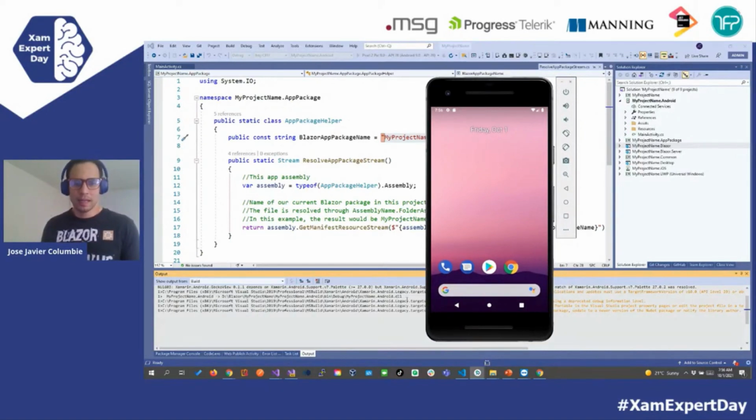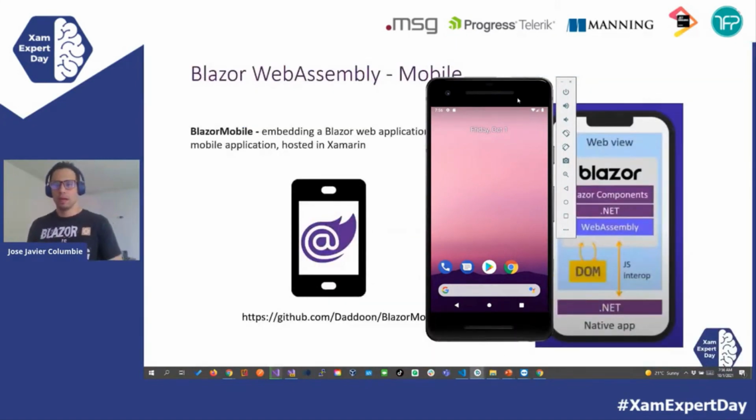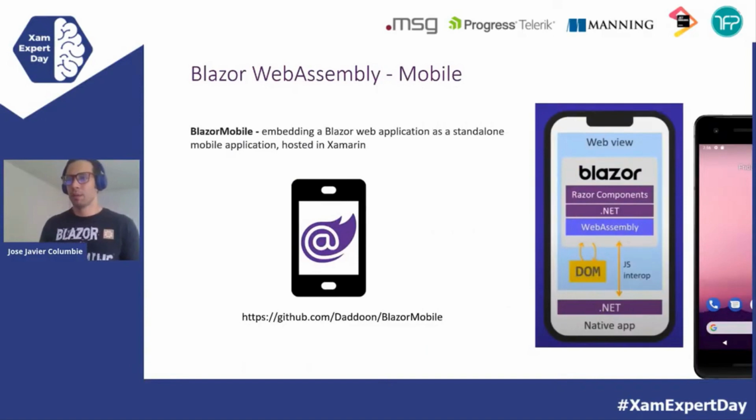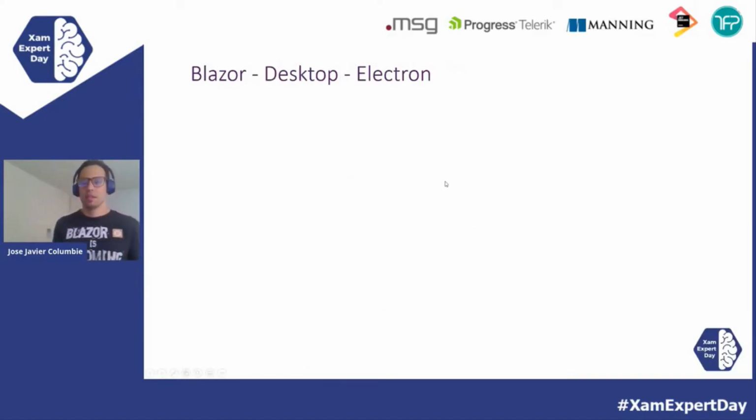Okay, while that is compiling, because I don't want to spend too much time here, let's move forward. And as soon as this is up, I will bring it back. So the next choices that we have are Blazor Desktop and Electron.